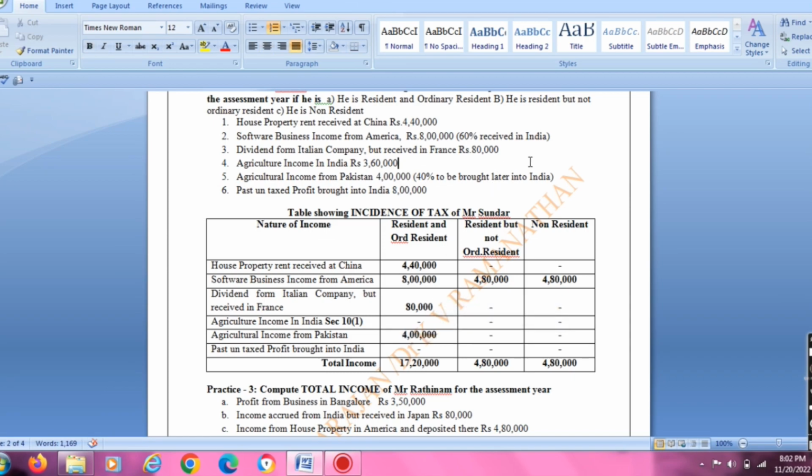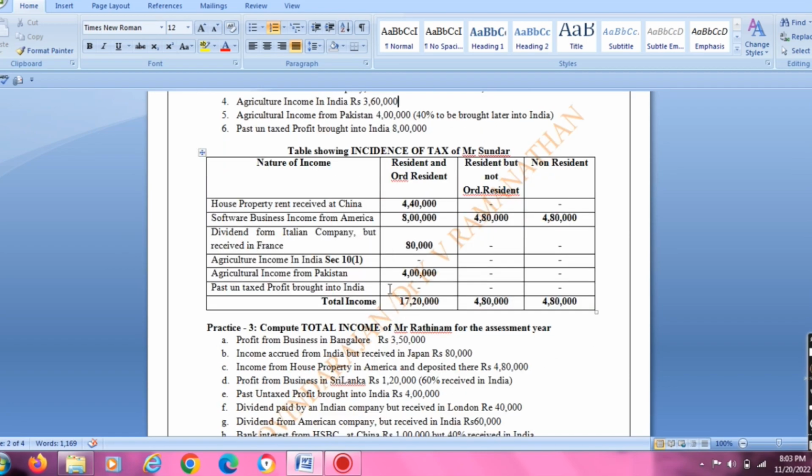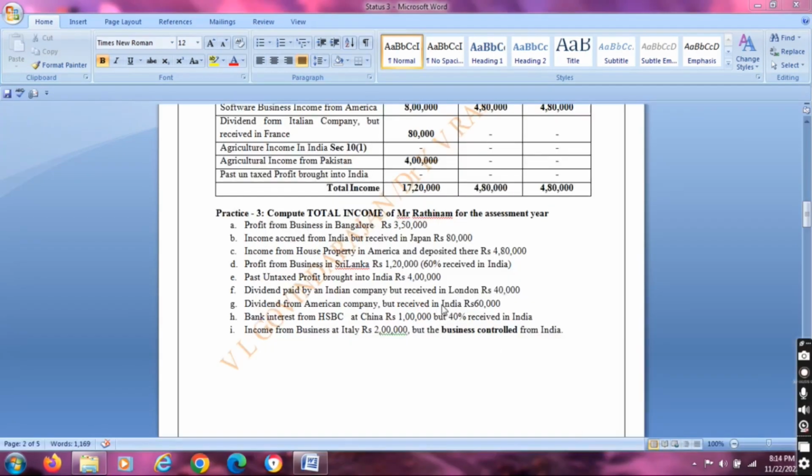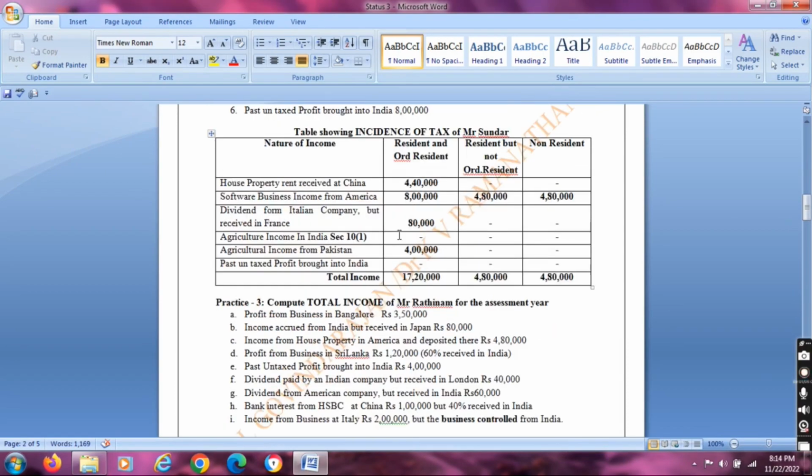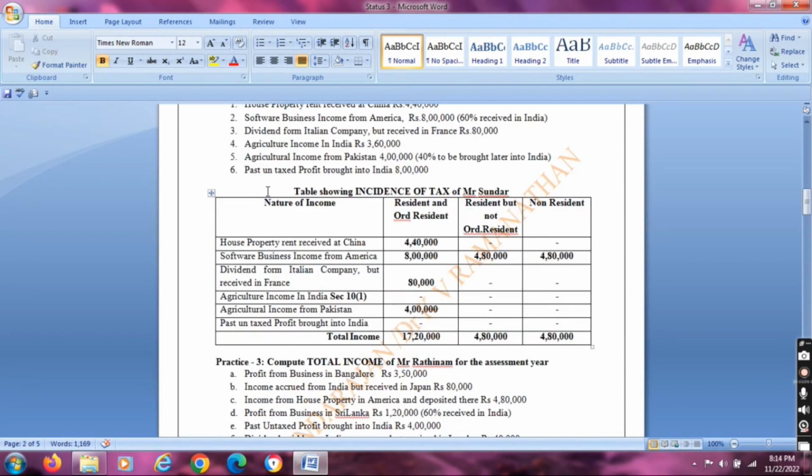Last one, past untaxed profit brought to India, 8 lakh, is also fully exempted. It is not taxable to anyone. So the total income changes based on the residential status of an individual. If he is a resident and ordinary resident, his total income is 17 lakh 20. If he is a resident but not ordinarily resident, 4 lakh 80. If he is a non-resident, 4 lakh 80.